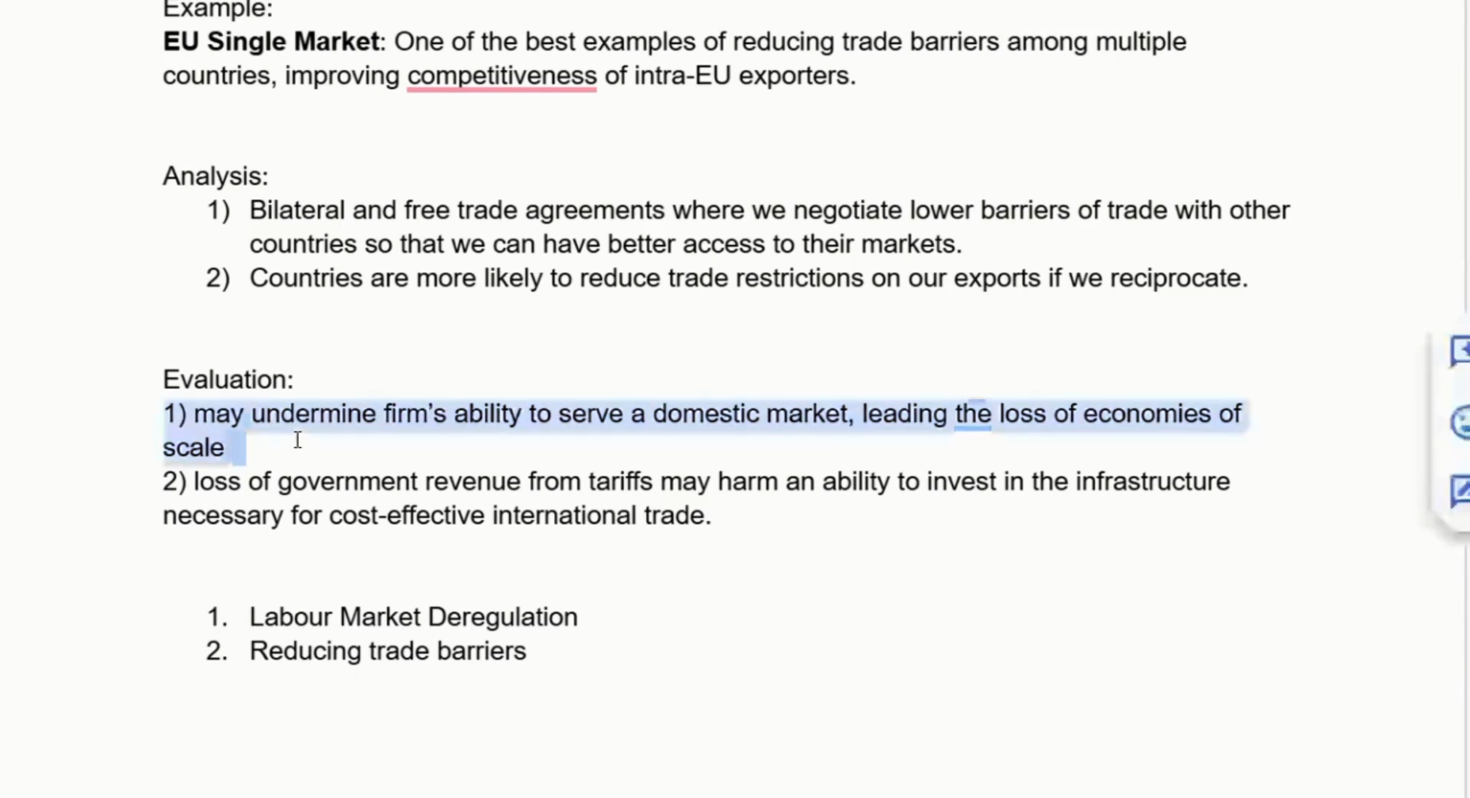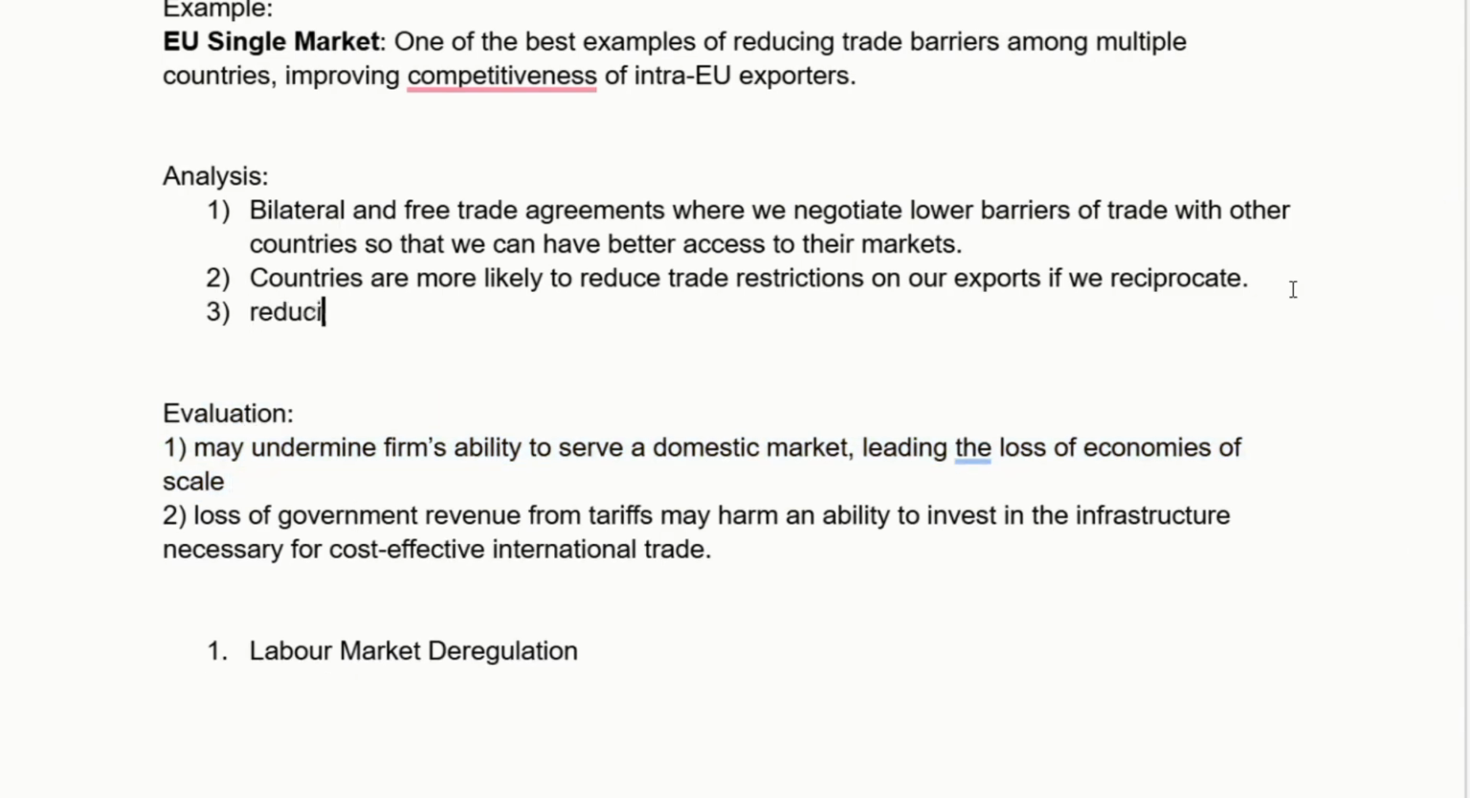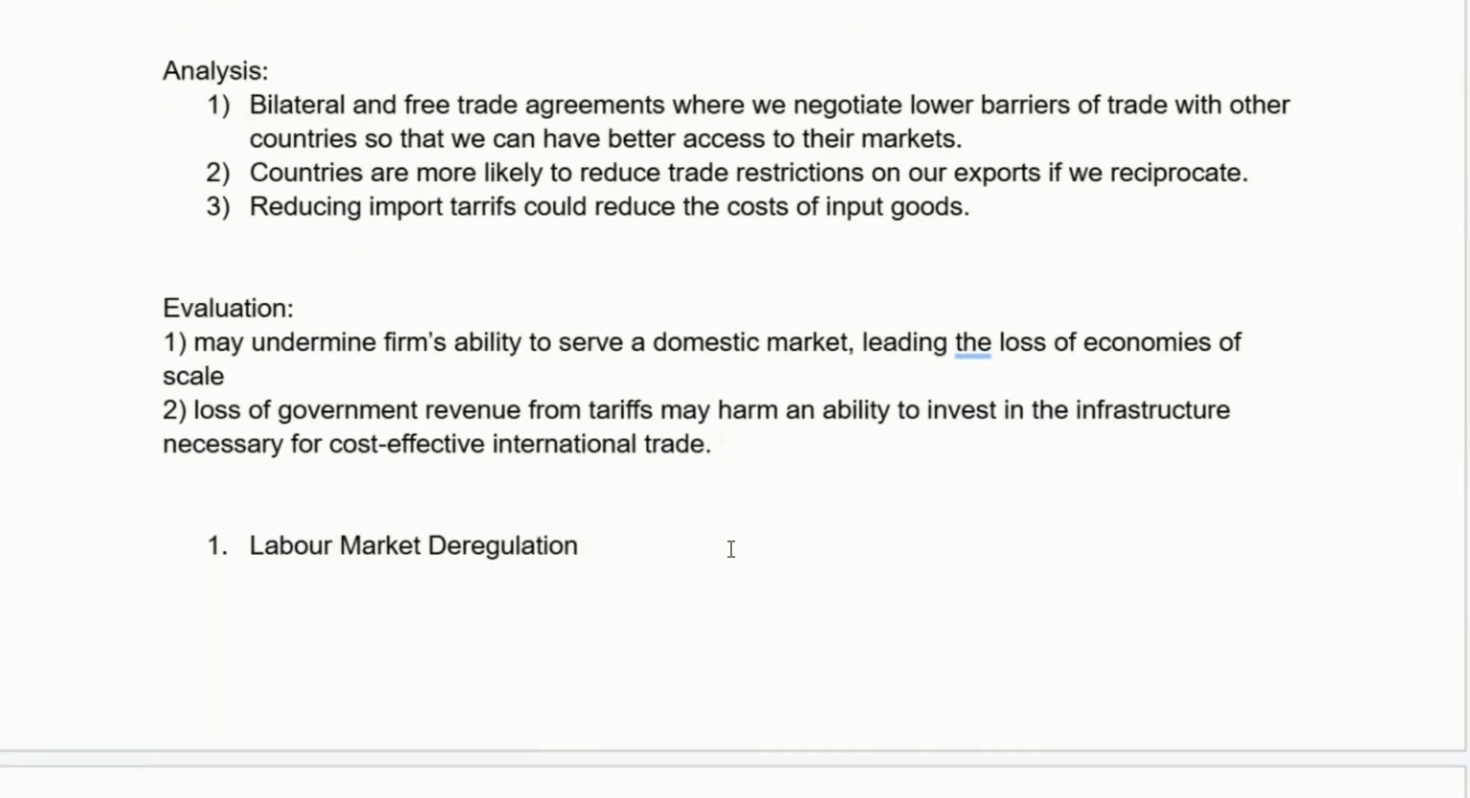In terms of an evaluation, the other thing is reducing import tariffs could reduce the costs of input goods. So there is a direct impact on price competitiveness as well, because if we're importing primary goods to then manufacture into more advanced goods, the import tariffs are going to make producing those goods more expensive. So if we remove those tariffs, again, we become more price competitive.